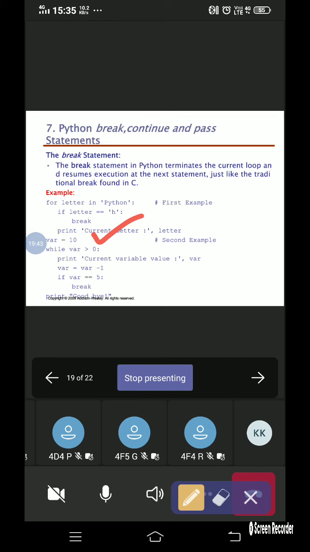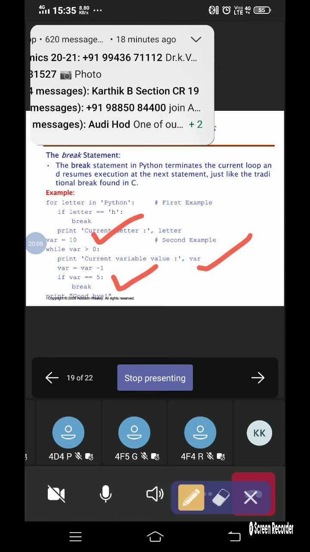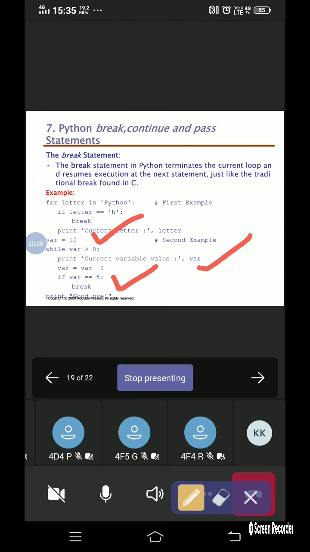Okay, and then I will be printing the current variable here, and then variable equal to variable minus 1. So if variable equal to 5, then I will be going for the break statement here. Okay, so what is this break all about? If the variable value equals 5, then automatically the break statement is going to be executed. If the break statement is executed, it makes the loop come out of that. Okay, so that is the usage of the break statement.